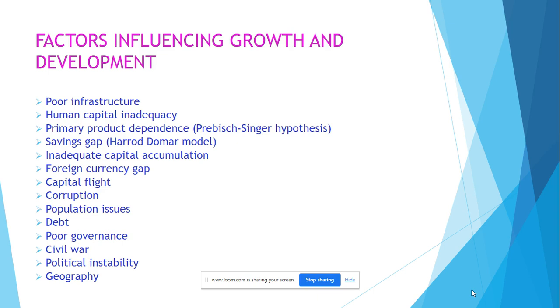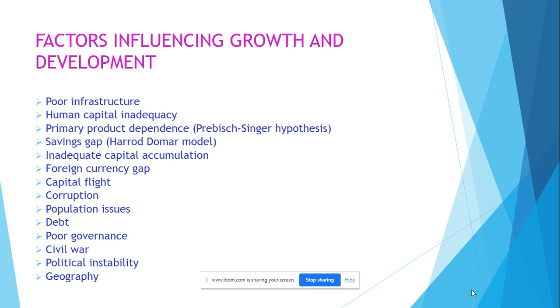An economy might be dependent on producing primary products and stuck in the primary sector. This will mean that they are dependent and beholden to the world price for that product, which could fall significantly. Also, if they're producing soft commodities, so crops, generally speaking, over time, as incomes around the world increase, demand for those products won't increase significantly. And therefore, over time, the price of those goods won't be increasing.